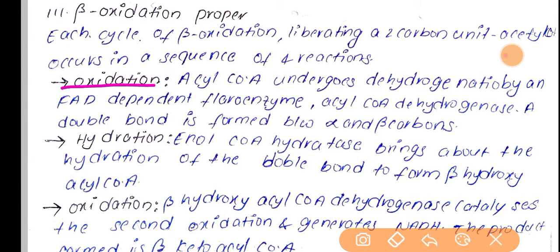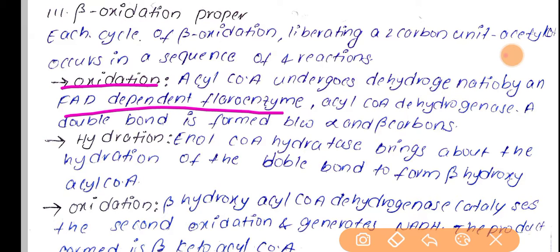This acyl CoA which entered the mitochondrial matrix undergoes dehydrogenation by the FAD dependent flavoenzyme, that is acyl CoA dehydrogenase. So this acyl CoA dehydrogenase is a FAD dependent flavoenzyme.